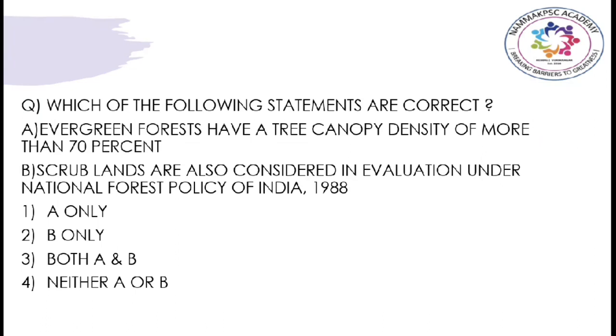In statement A it is clear that evergreen forests are rich in trees and so there will be more canopy density. So statement A is right. You can answer such questions even without knowing the actual value. Coming to the second statement, we know as per National Forest Policy 1988, 33% of area must be under forest cover and tree cover. We already read that scrublands are those lands with tree canopy density under 10%. So they will be included under tree cover and hence considered in evaluation under National Forest Policy 1988. So the correct answer is option 3. Both the statements are correct.